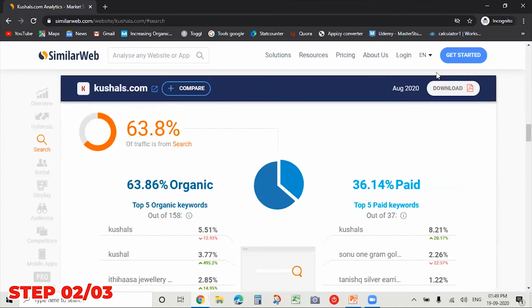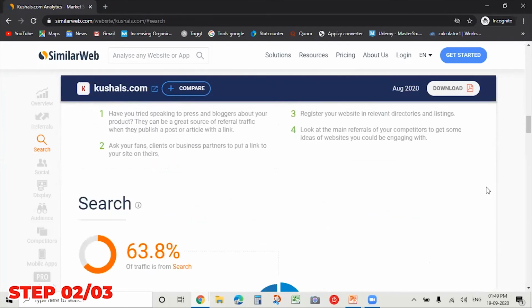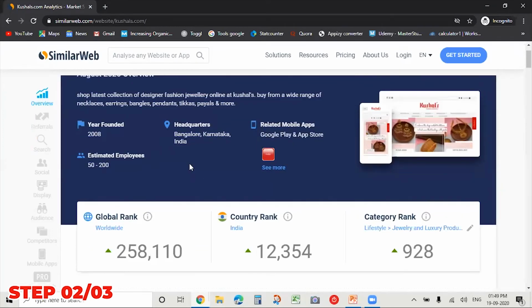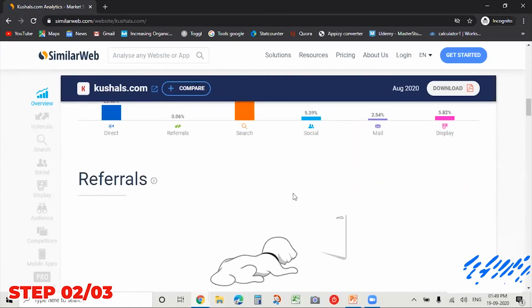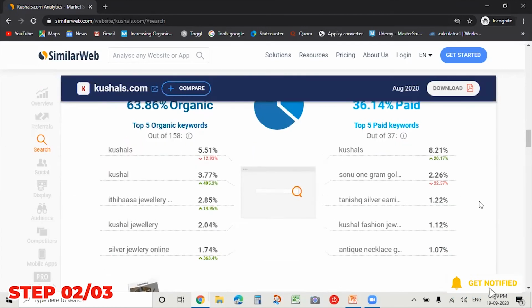Now here I'm also getting data on their paid as well as organic traffic. So in terms of paid traffic, 36% of the visitors are coming through paid efforts and 65% of the traffic is organic. So this is again very insightful data. And I'm sure this website will be a bit old. So yeah, it is a 2008 website. So that is why they are getting this result. But when you start initially, of course, it's difficult to drive such an amount of organic visitors to your